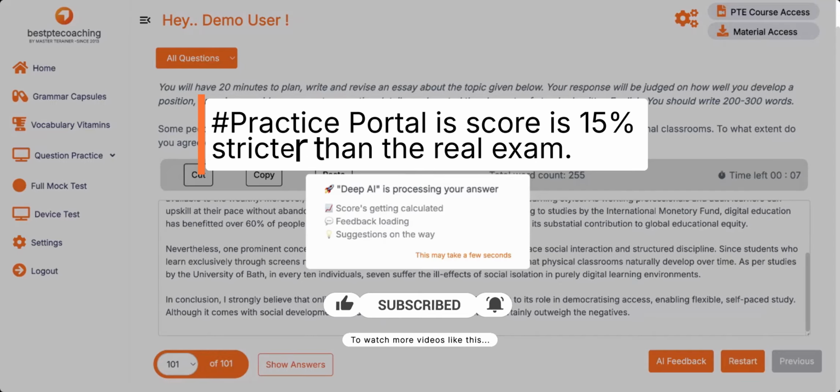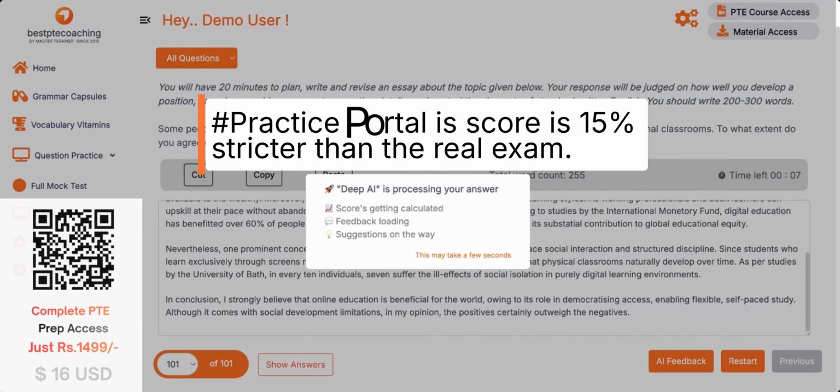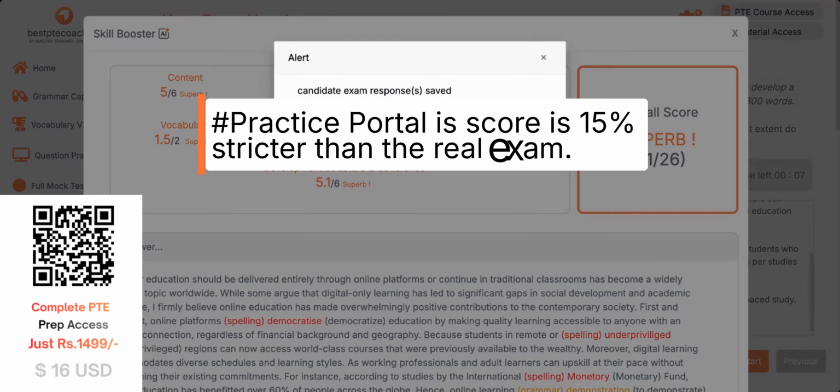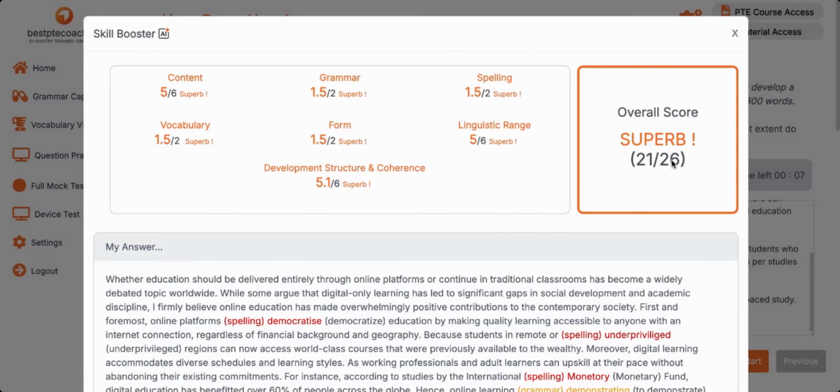My practice portal gives conservative scores. It will not give you all 26 points. If that happened, everybody would stop practicing after a few questions, right? You write a few essays, maybe 4 or 5, and if you are slightly good, you stop writing, which is not the case. So it is conservatively giving marks. Please see. On the scale of 26, it gave 21, but this feedback is still what? Superb. All right. So content score, how much did it give? 5 on 6 is a very, very good score, guys. Grammar score 1.5 on 2 is very, very good, because I already told you we have designed the system to reduce the score, so that it encourages people to practice more.